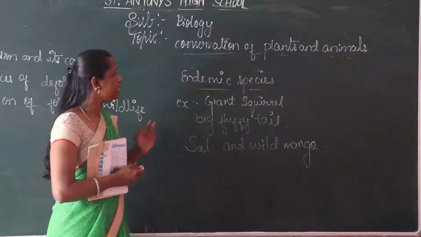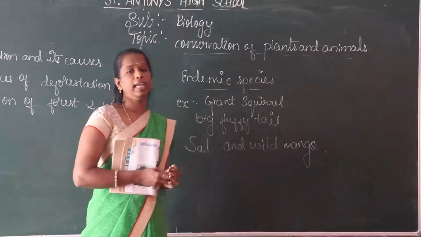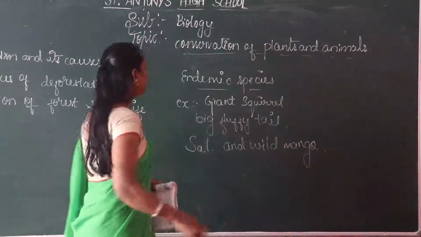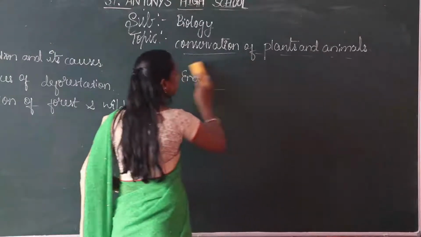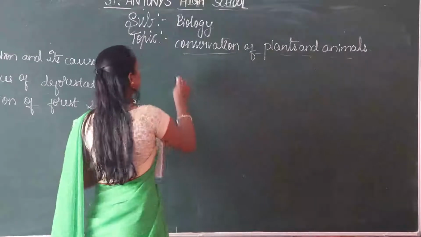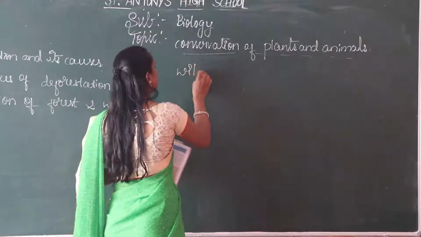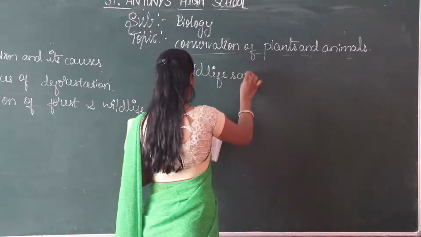So in today's class we discussed first flora and fauna, and next endemic species. An example of an endemic species for fauna region is the bison. The next concept from this lesson is wildlife sanctuary.